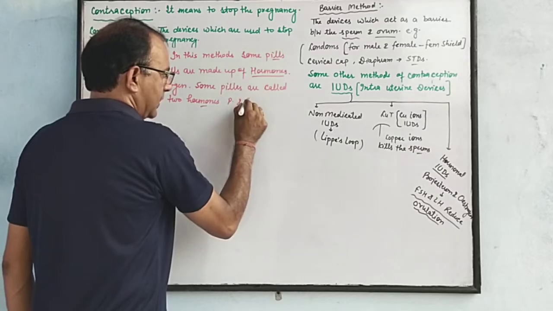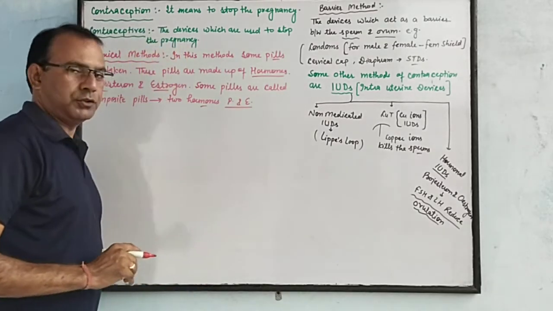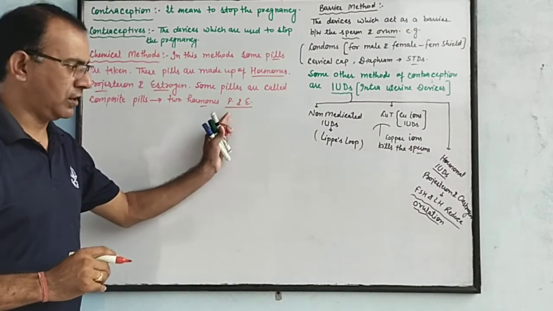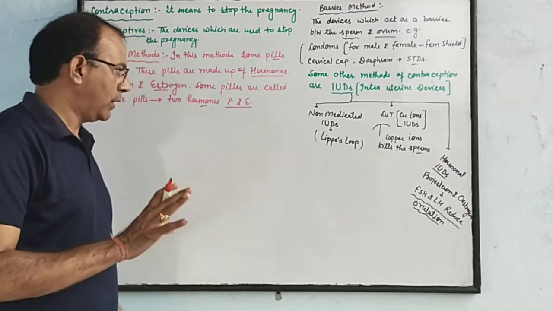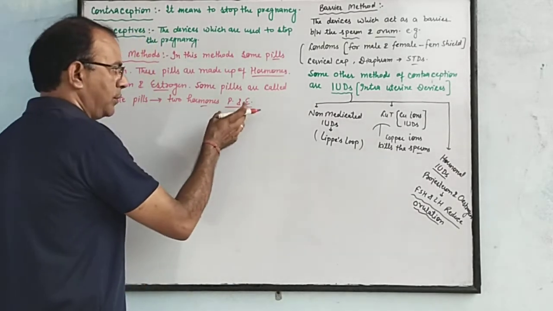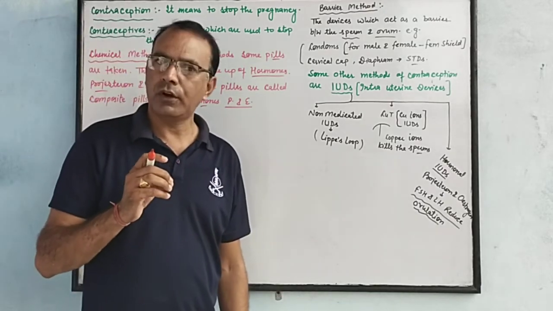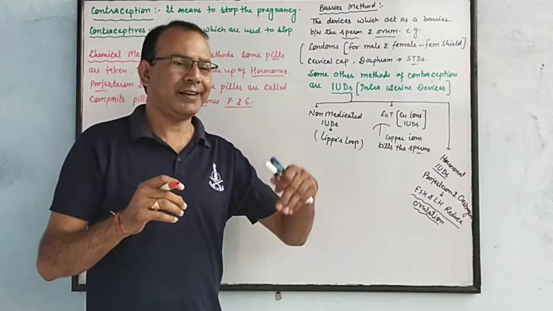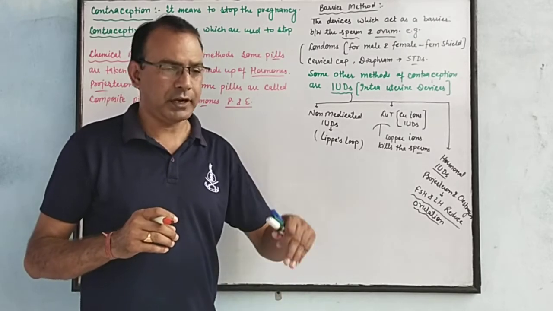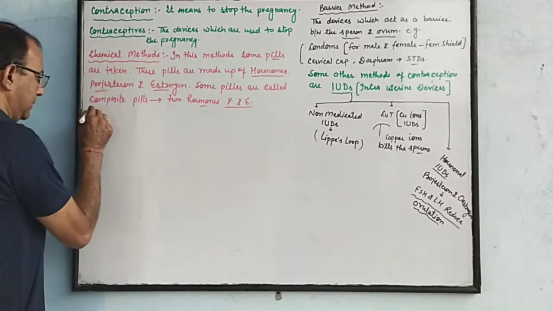Progesterone and estrogen. Due to the presence of progesterone and estrogen, the ovulation process can take place. One more type: some pills are taken from the 5th day of the ovulation until the 25th day. The pills